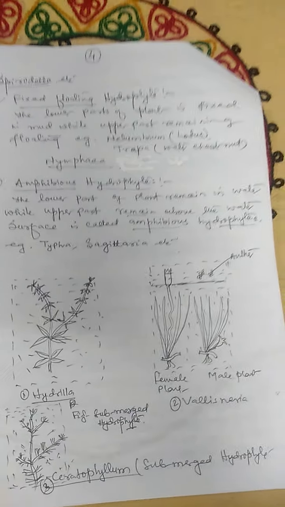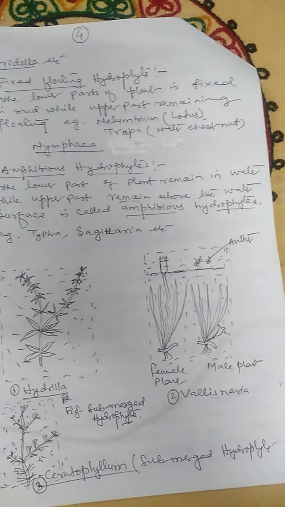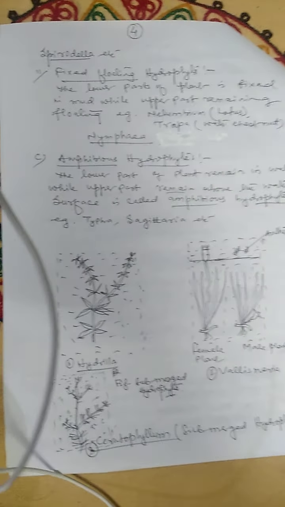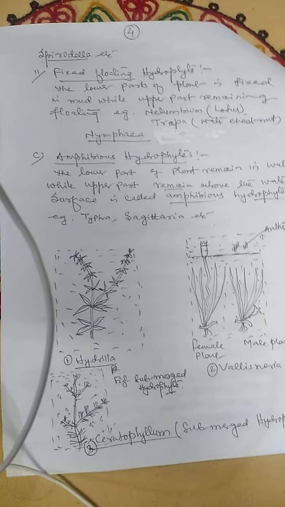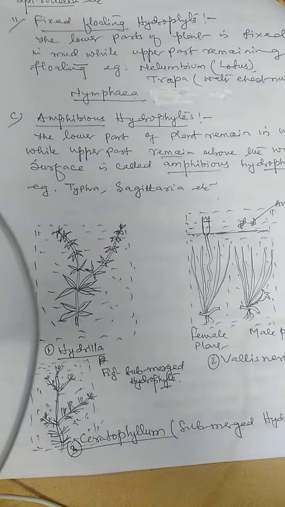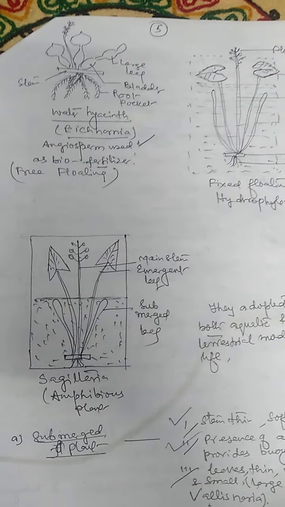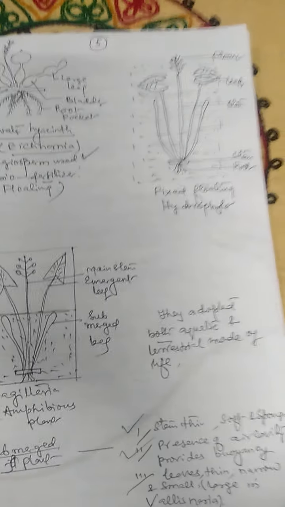In the amphibious plant, the lower part remains in water, while the upper part is aerial. They adopt both the aquatic and the terrestrial mode of life. Here are the diagrams. Three diagrams are of the submerged hydrophytes: Hydrilla, Vallisneria, and Ceratophyllum. Two diagrams are of the free floating and the fixed floating, and one diagram is of the amphibious plant.